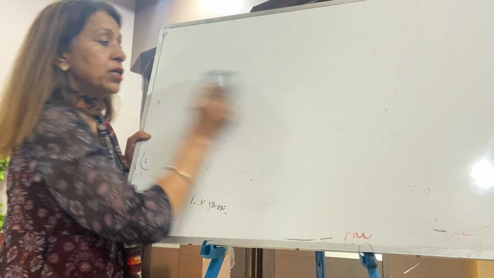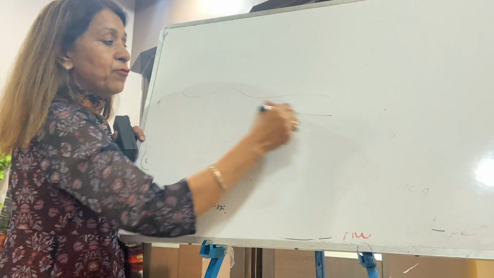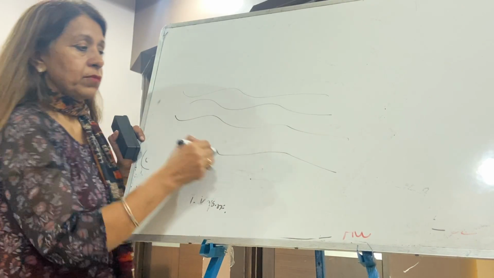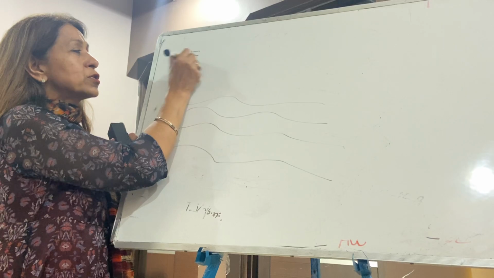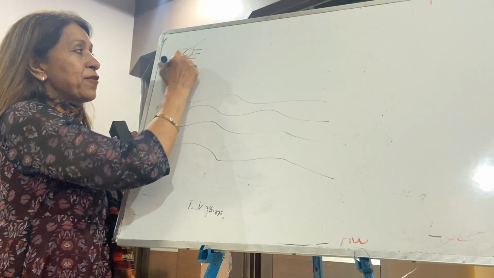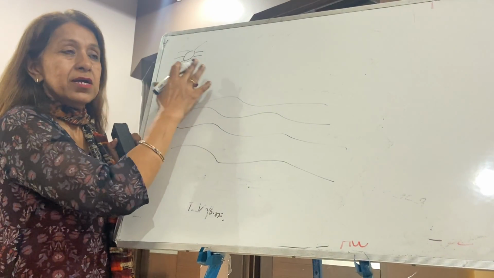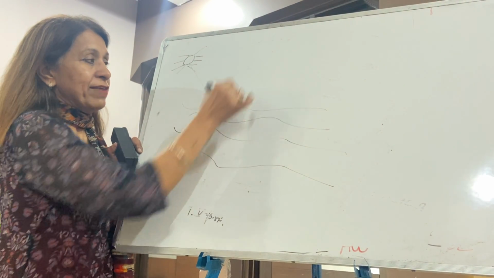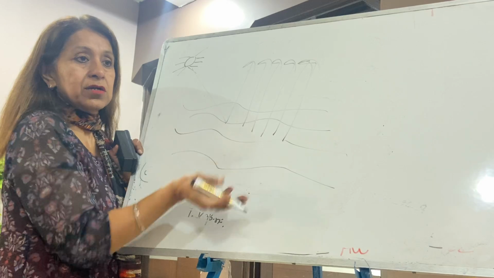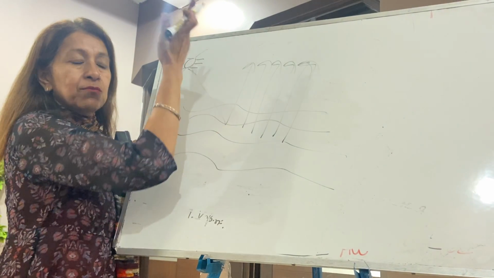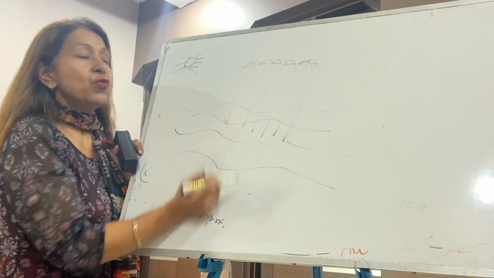So temperature, again, take your pond water. If the sun rays are not so sharp... in summer, sun rays are very sharp, so evaporation is very fast, because with more temperature, more liquid molecules convert to vapor.